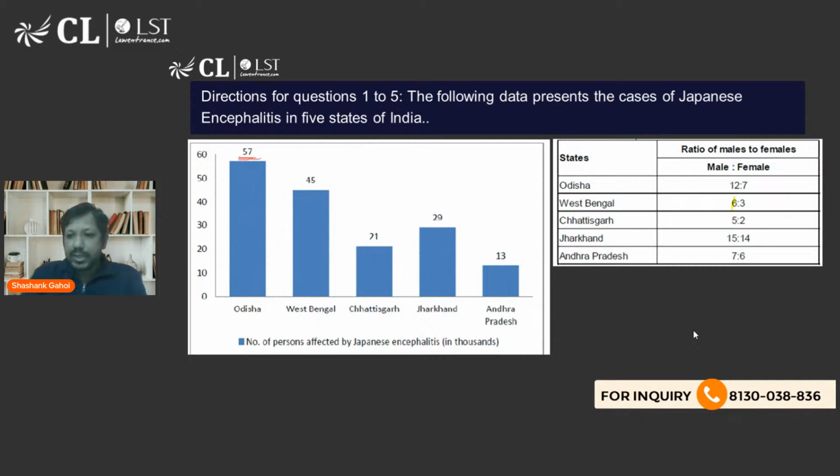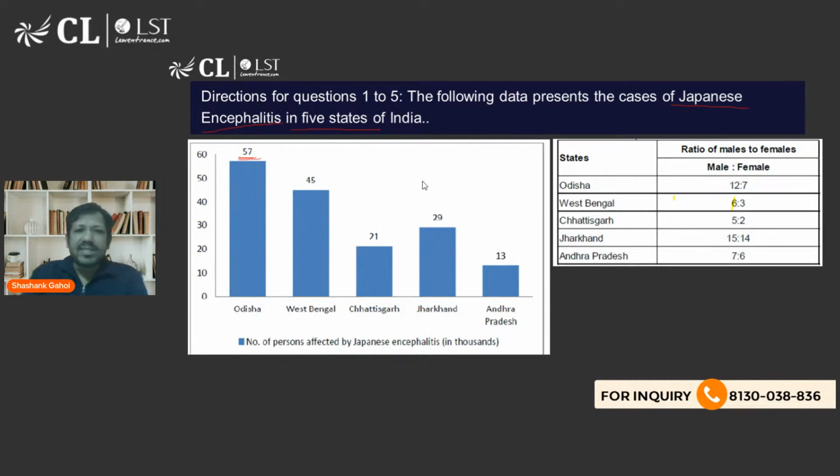If you see the color, just give me a moment. What does the data represent? It's Japanese encephalitis in 5 states of India.